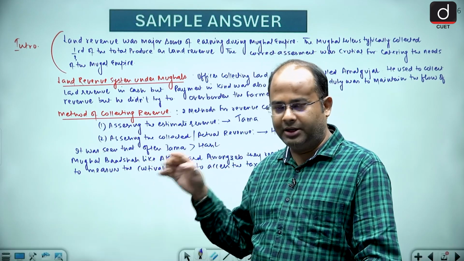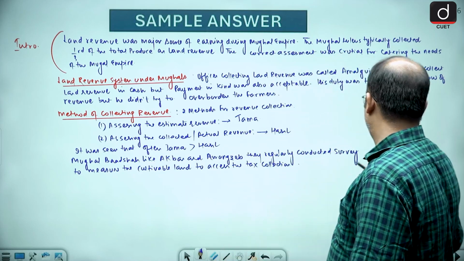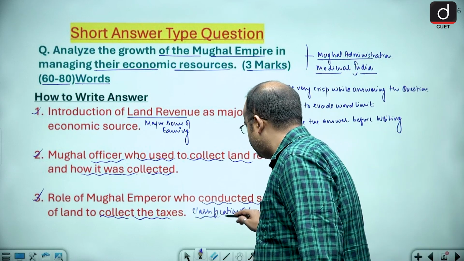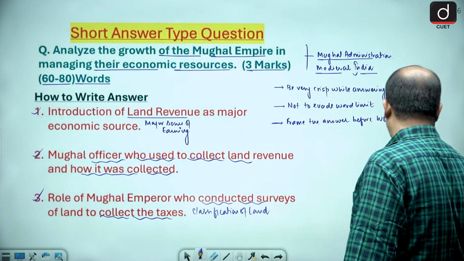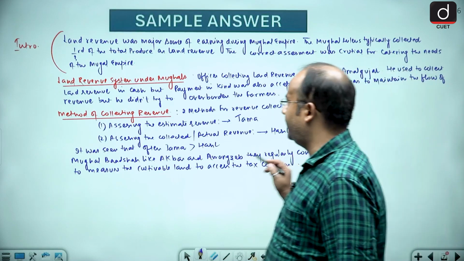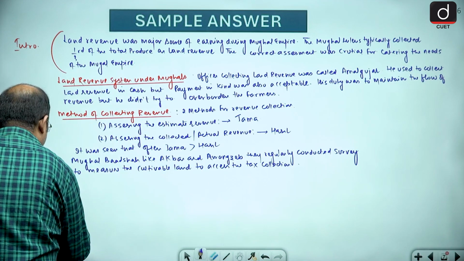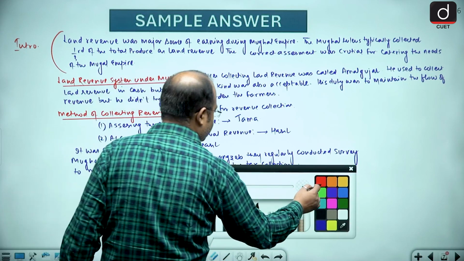So I hope it is clear to all of you. And let's discuss the next point, that is about the classification of the land. So how the land was classified. During the Mughal time period, the land was classified into four types.